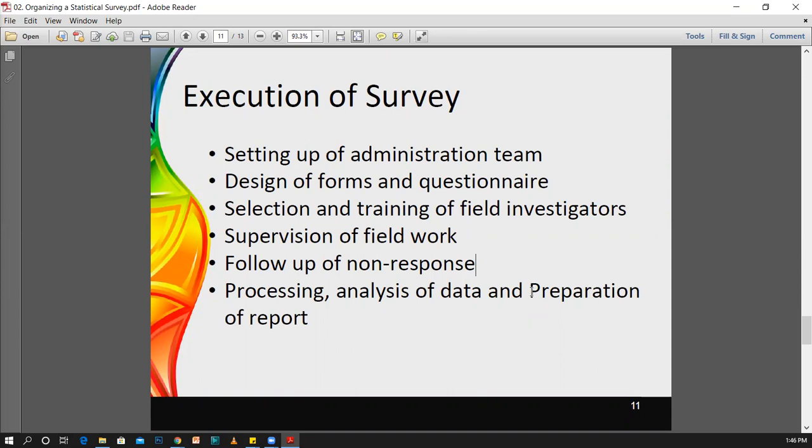Likewise, you can execute the survey. Actually, these are the things that we need to pay attention to if we are going to plan or organize any survey. Therefore, thank you all of you.